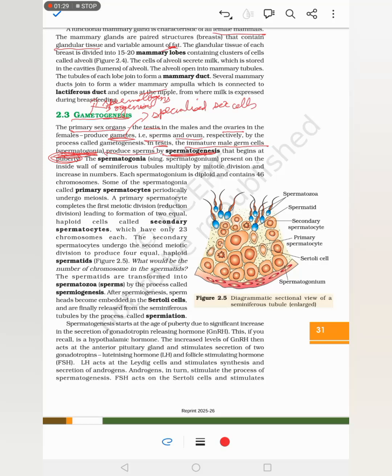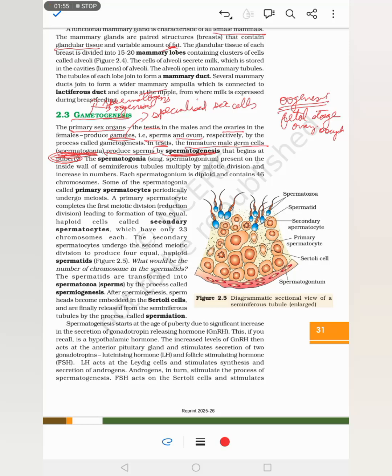On the other hand, when you study oogenesis, you will come to know that it has already started when the girl was in the mother's womb, that is, at the fetal stage. In the fetal stage itself, the ovary has developed all the oocytes. That is the major difference between spermatogenesis and oogenesis.